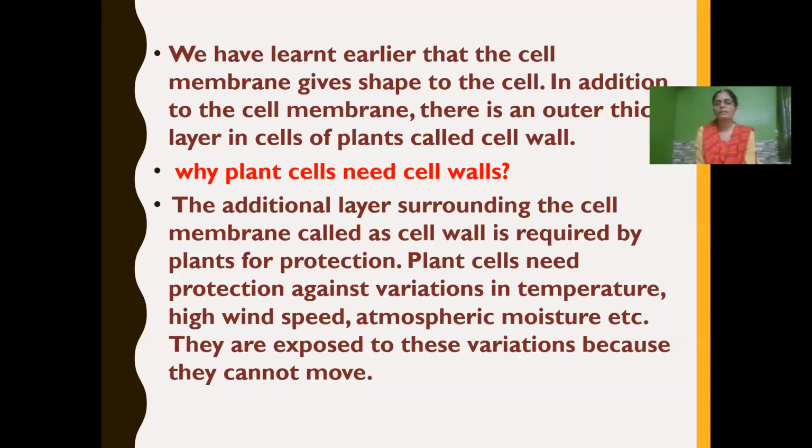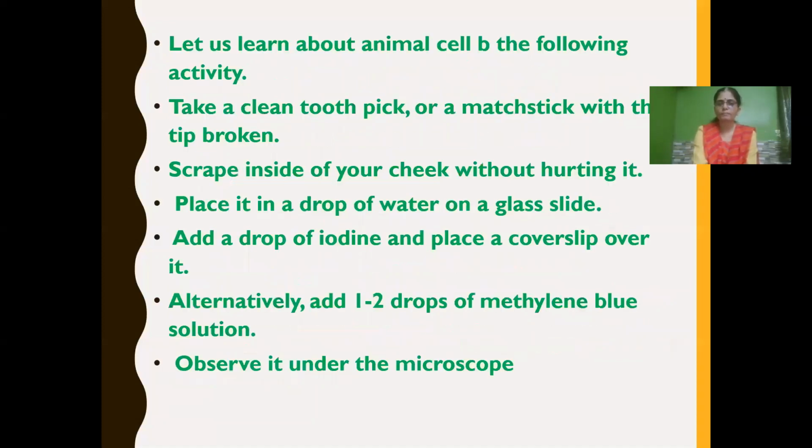So what is the reason why plant cells have a cell wall? Plant cells need protection against variations in temperature, high wind speed, atmospheric moisture, etc. As they are exposed to these variations because they cannot move, they need a cell wall for protection.